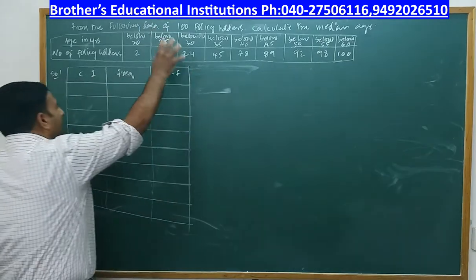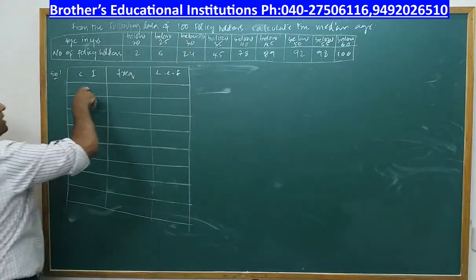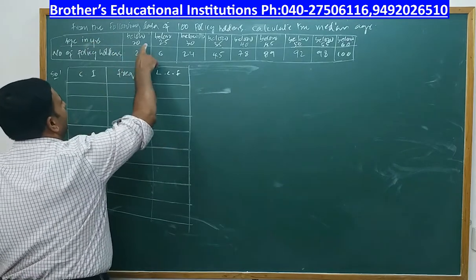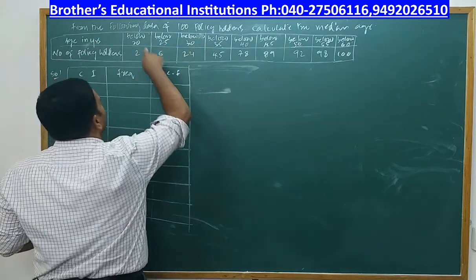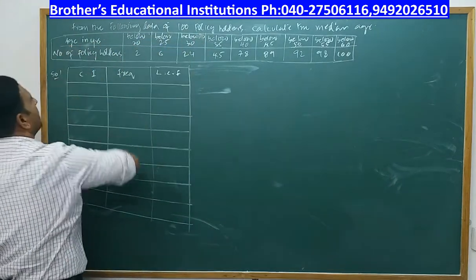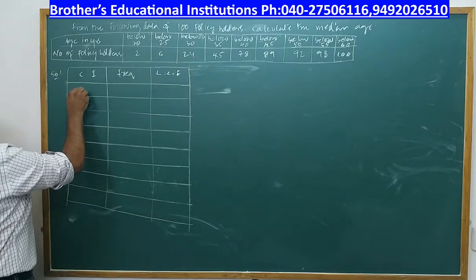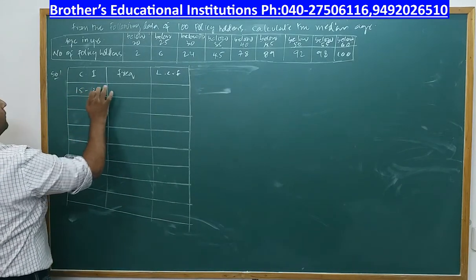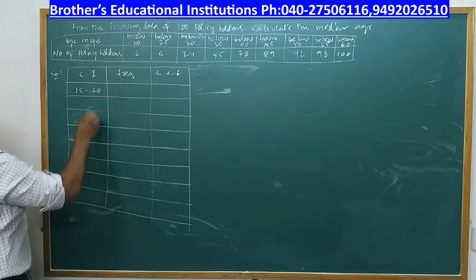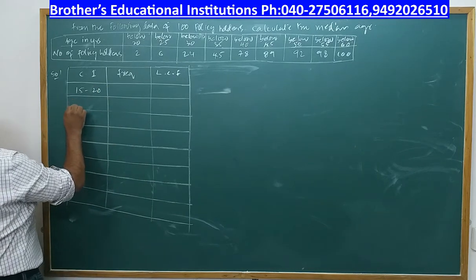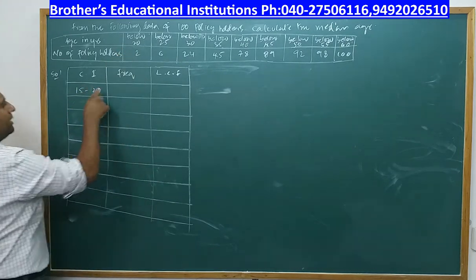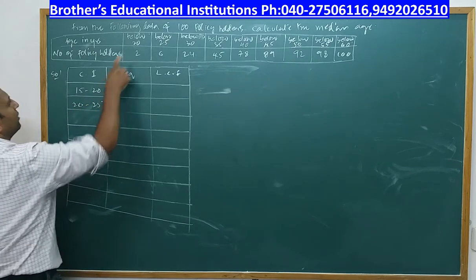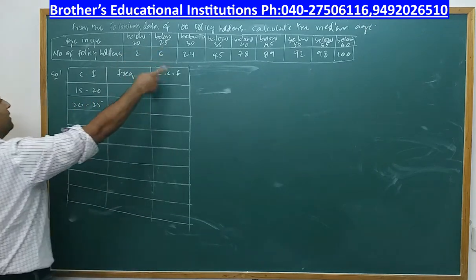So from that data, we have to write the data in class interval. I am clearly observing there is a gap of 5 every time. So what I will do is, I will take the class interval as 15 to 20, right? After 15 to 20, I will write 20 to 25. Below 25 means 20 to 25, right? I have to write.